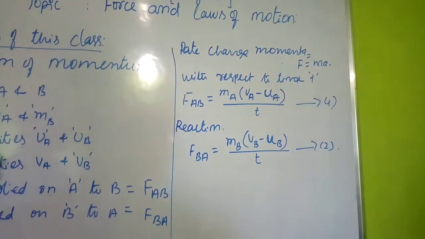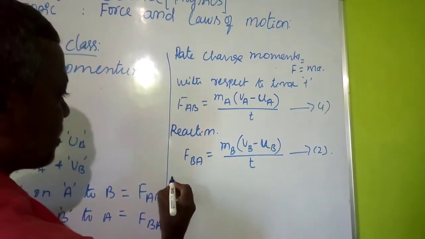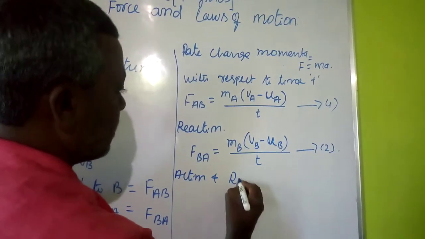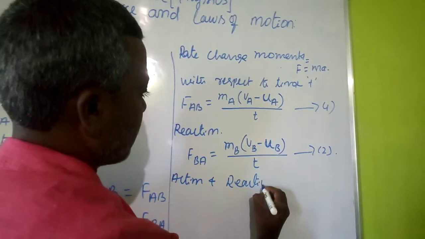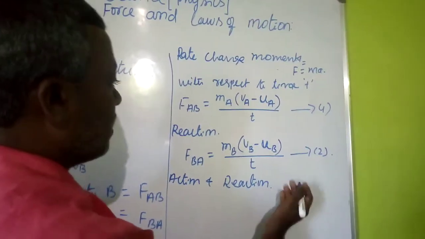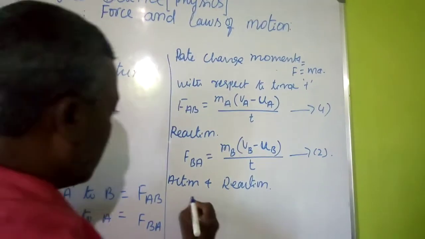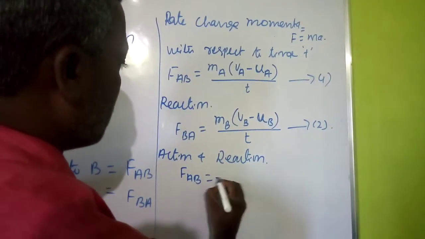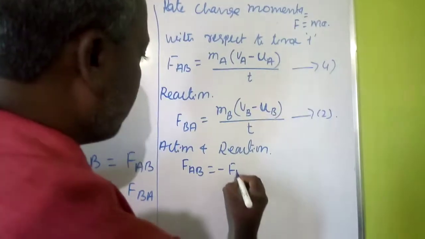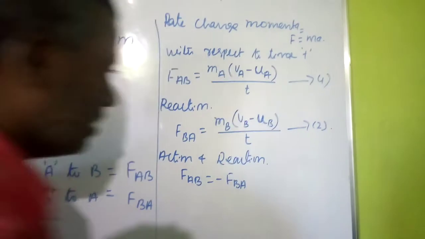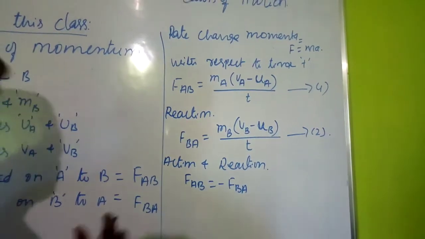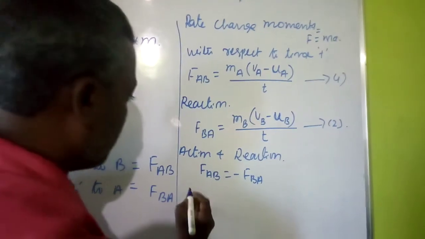Alright students, action and reaction are always in opposite directions, is it right? So what should we write now? F_AB is equal to minus F_BA. The reaction always acts in the opposite direction. Okay, so from 1 and 2,